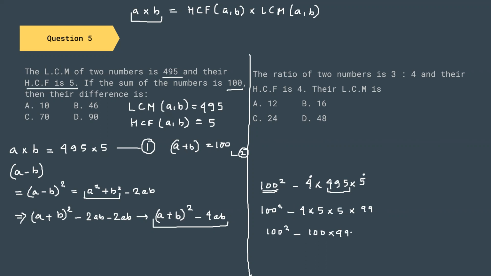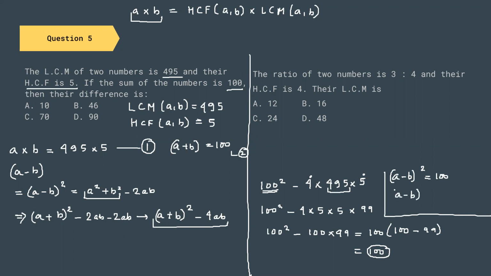To make the calculations easier, I can take 100 common. So 100 into (100 minus 99), and this gives us 100. So this is our final form. So what do we know? We know that (A minus B) whole square equal to 100. So I can write it as A minus B equal to 10. So our final answer is A, 10.